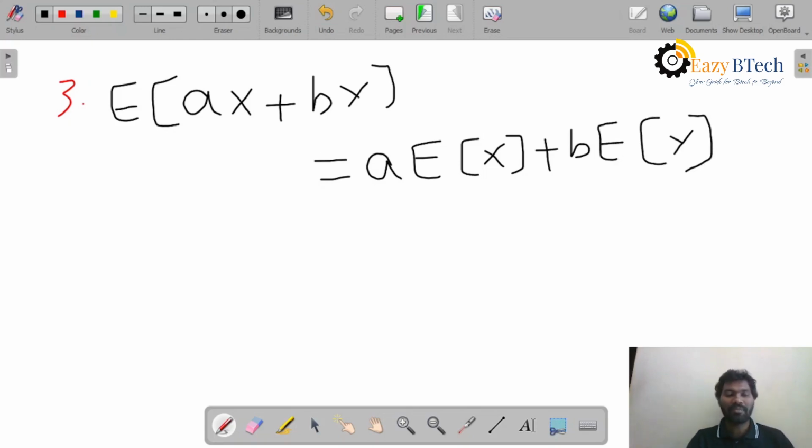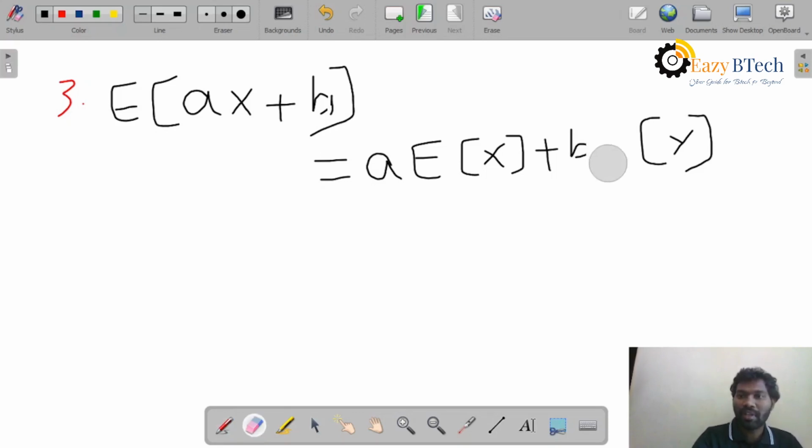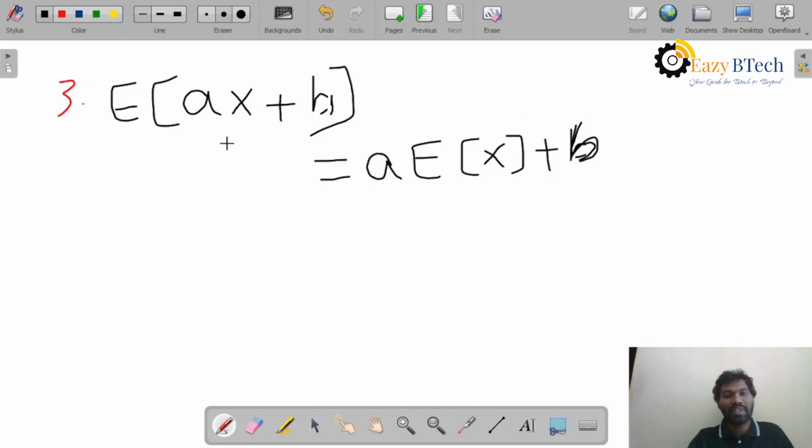Or else we can write it like this: expectation of ax plus b equals, how will you write? a into expectation of x plus b. So this is the third property.